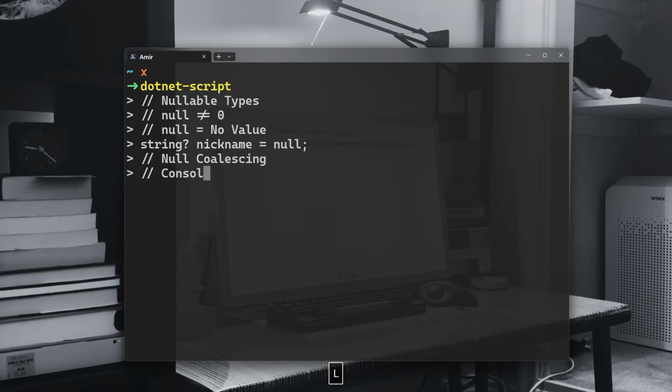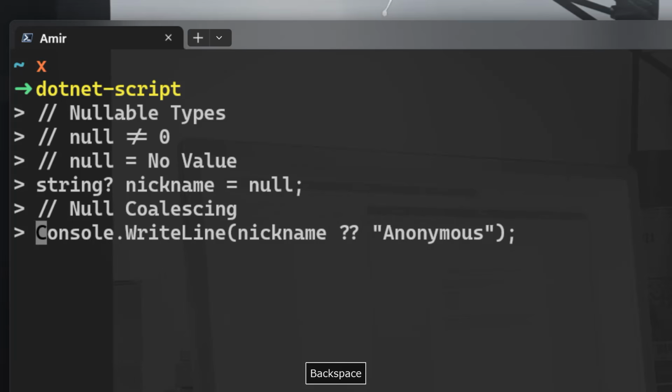So let me show you an example. If you do Console.WriteLine and you want to print the nickname, which has a value of null, and you're going to use the null coalescing operator, double question mark, otherwise anonymous. So it's going to actually check if the value of nickname is equal to null. In this case, we're going to write anonymous. Uncomment this line, hit enter, and anonymous. Why? Because the nickname is null.